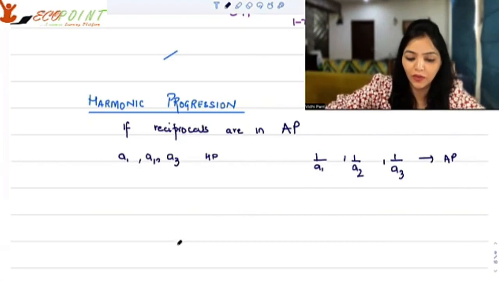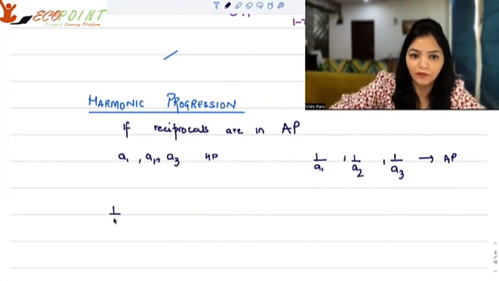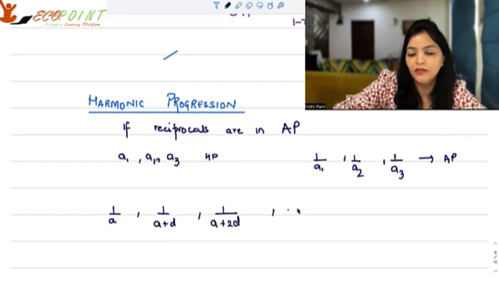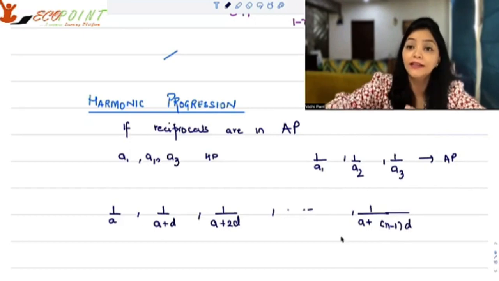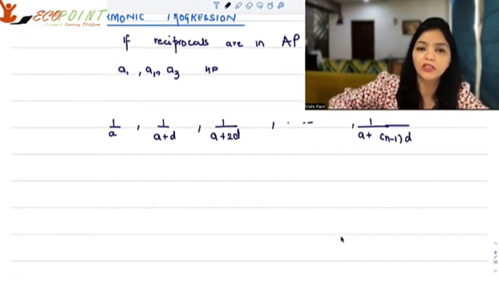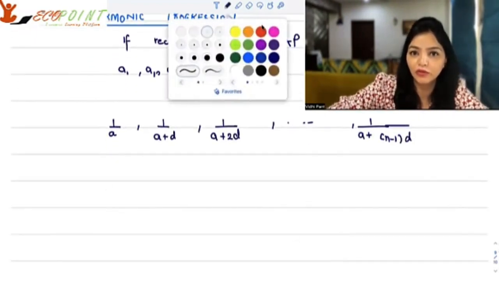So herein, what you would realize is that a standard harmonic progression is of the form 1 upon A, 1 upon A plus D, 1 upon A plus 2D, so on and so forth till 1 upon A plus n minus 1 D, because the reciprocals definitely are in arithmetic progression. We've already done that, right? So this is what you need to know about harmonic progression. And apart from that, certain things that you should note down.